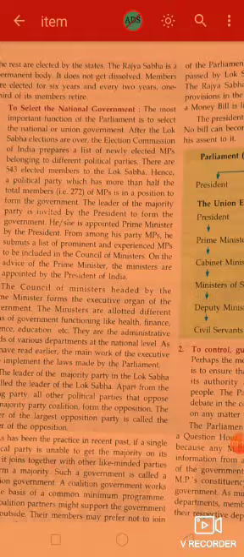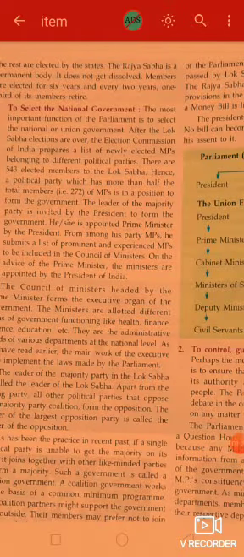There are 543 elected members to the Lok Sabha, hence a political party which has more than half the total number, that means 272 MPs, is in a position to form the government.